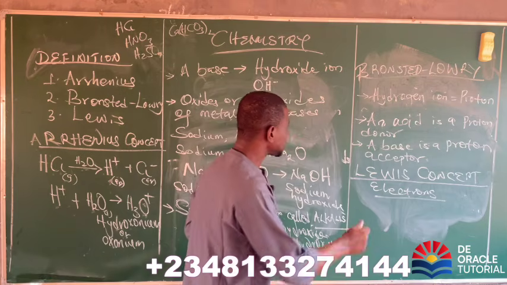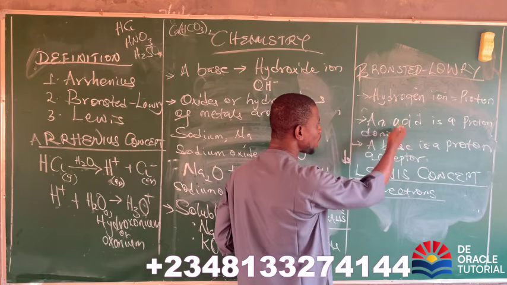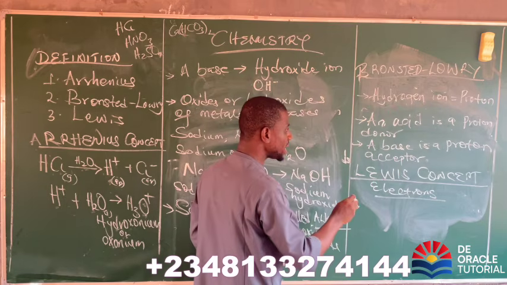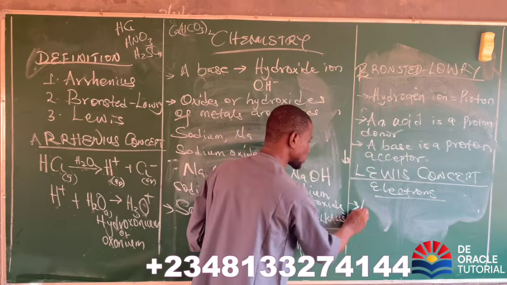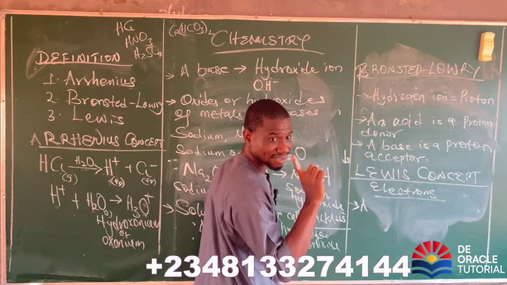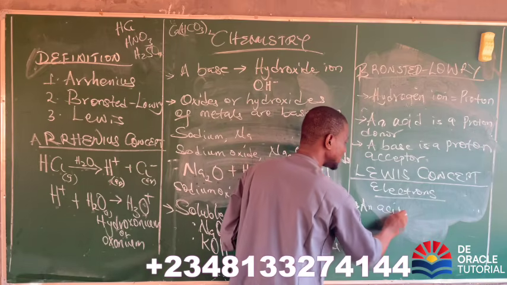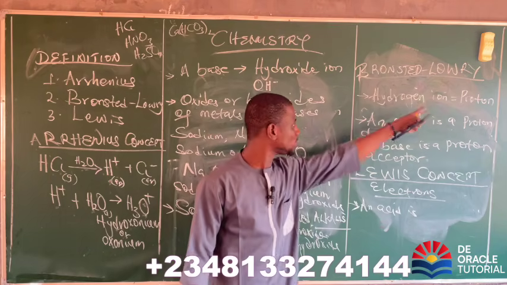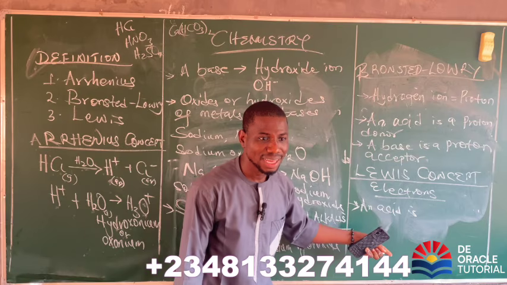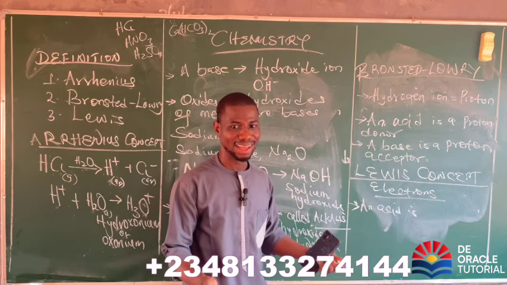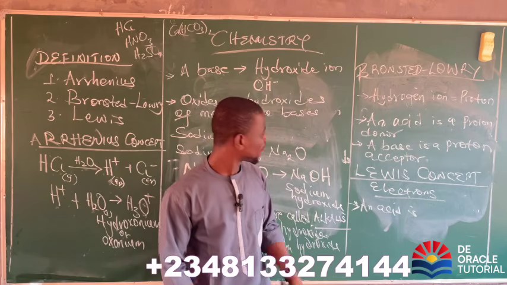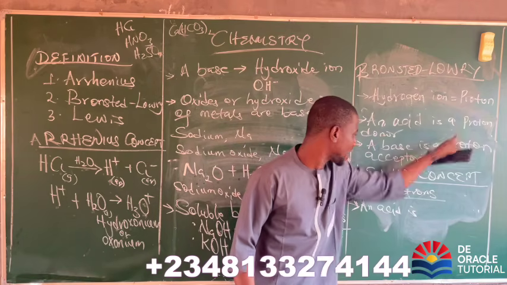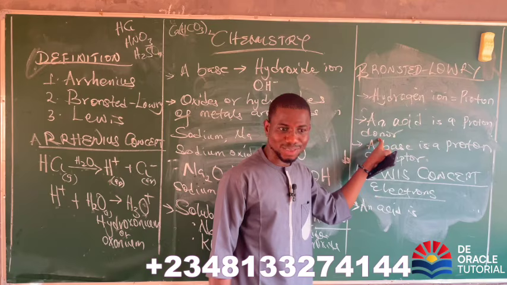Now, according to Bronsted, he called acid a proton donor. So what do you think an acid will be in terms of electron? Remember, opposite. We are no longer using proton again. Electron, is it donor or acceptor? Electron acceptor. Because this person is saying proton donor. The opposite of proton here is electron. The opposite of donor here is what?